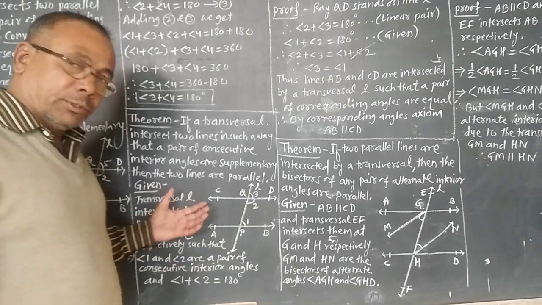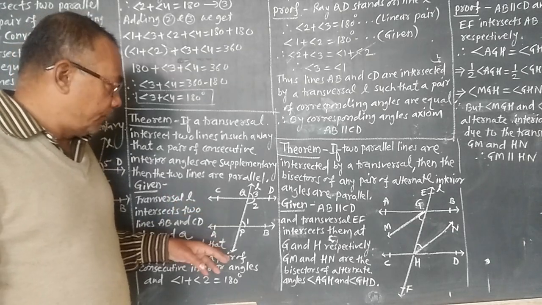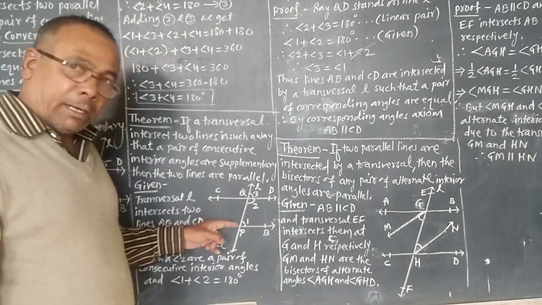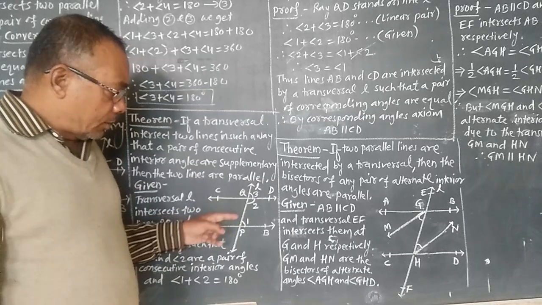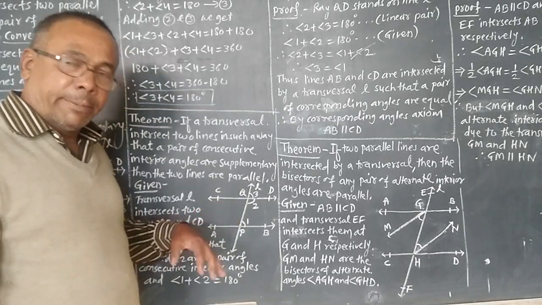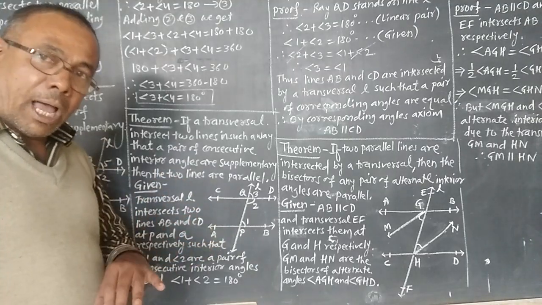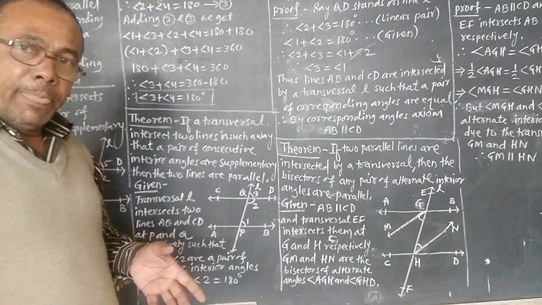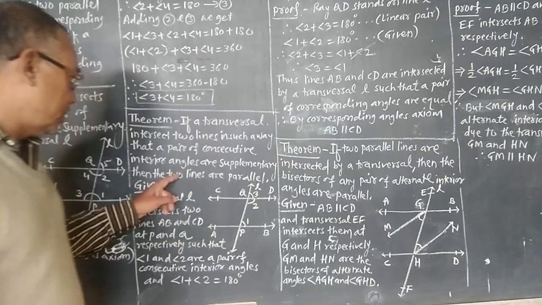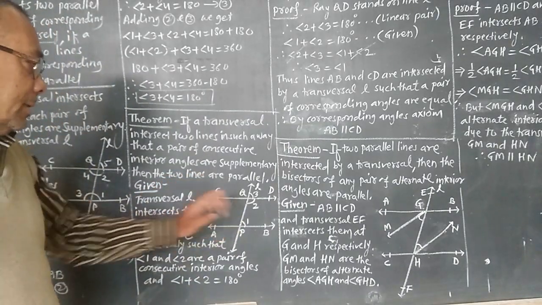In the first theorem we have seen that if the lines are parallel, then the conjugate interior angles are supplementary, and now we have to prove that if the conjugate interior angles are supplementary, then the two lines are parallel. So we have to prove here that AB parallel CD.